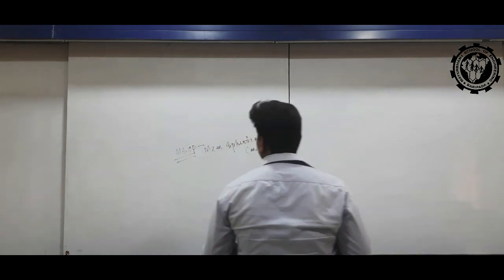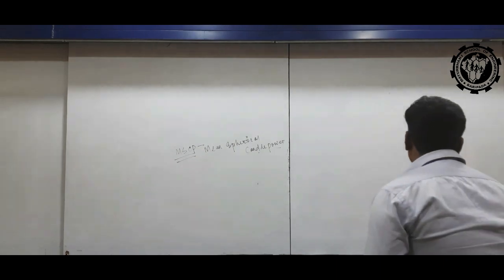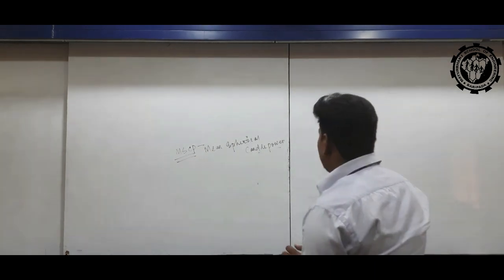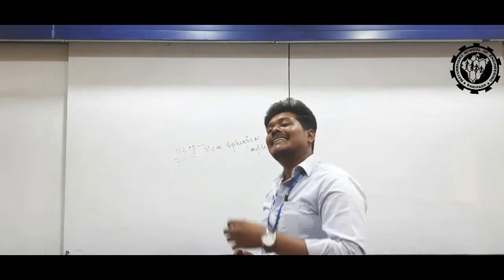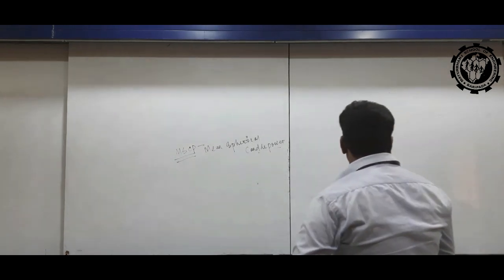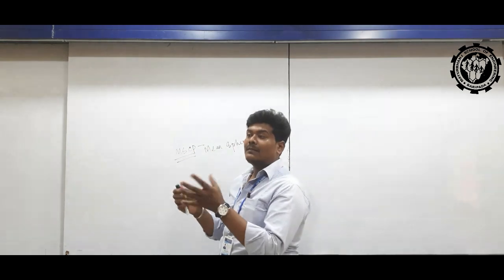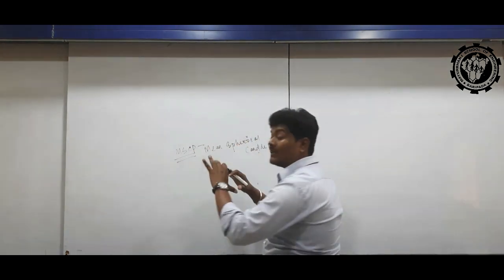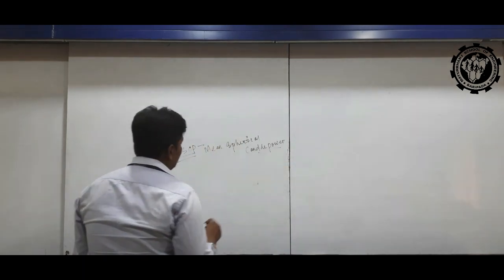The mean spherical candle power is defined as the average of all the candle power in the direction of the surface area.